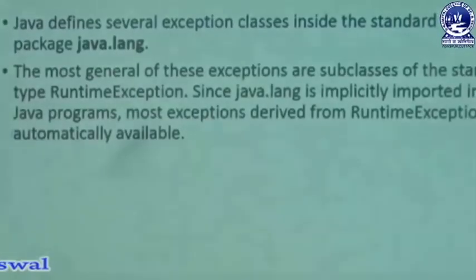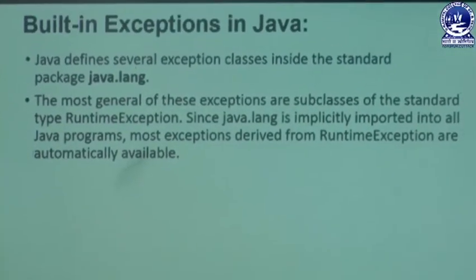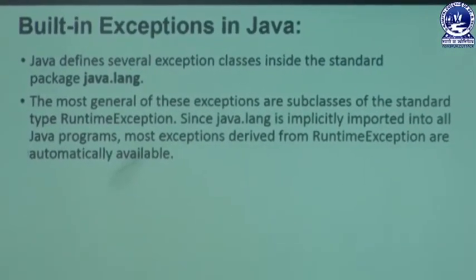Next, the most general of these exceptions are subclasses of the standard type RuntimeException. Since java.lang is implicitly imported into all Java programs, most exceptions derived from RuntimeException are automatically available.